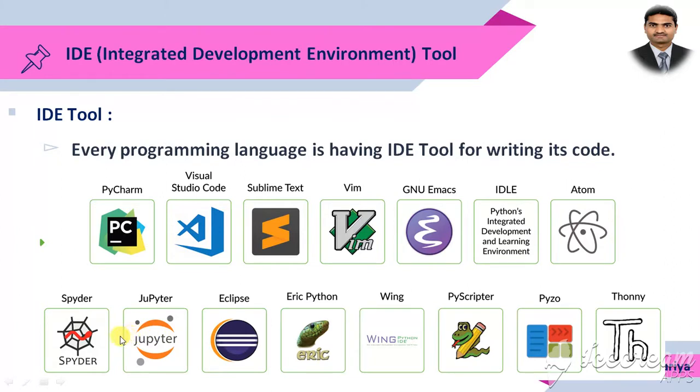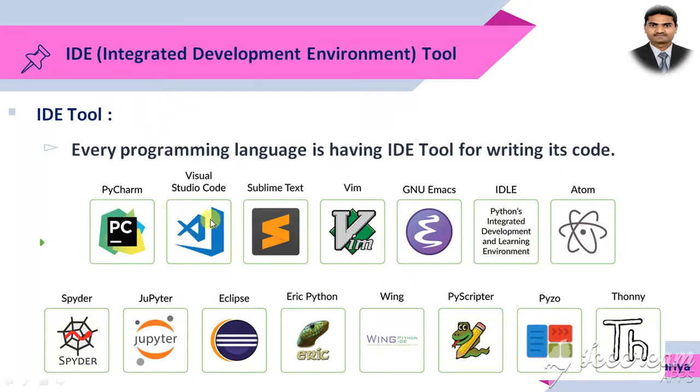Jupyter is also part of the Python programming language. Eclipse is generally used for Android programs also. We can write the Android code in Eclipse, and even Java code can be written in these IDE tools. Then Eric Python, Wing, PyScripter, Pyzo, Thonny. So these are various examples of IDE tools.